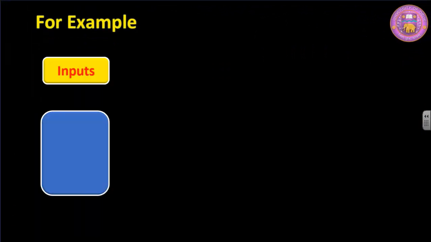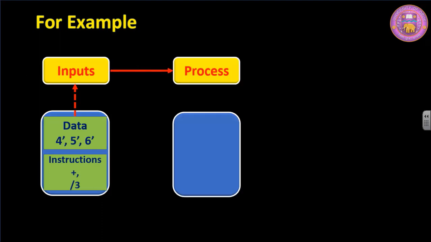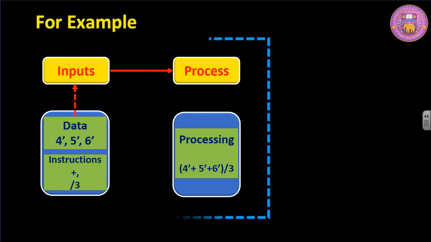Let's look at an example. We give inputs of data as 4 feet, 5 feet, 6 feet. We give an instruction as an input: first of all, add these digits and then divide by 3. This input goes for processing and the processing takes place like this: 4 plus 5 plus 6, divided by 3.